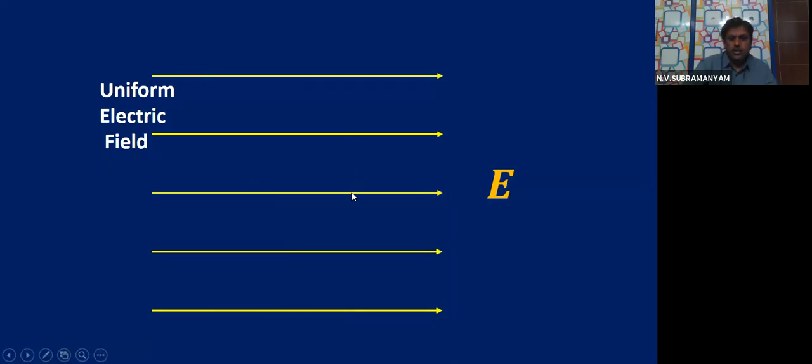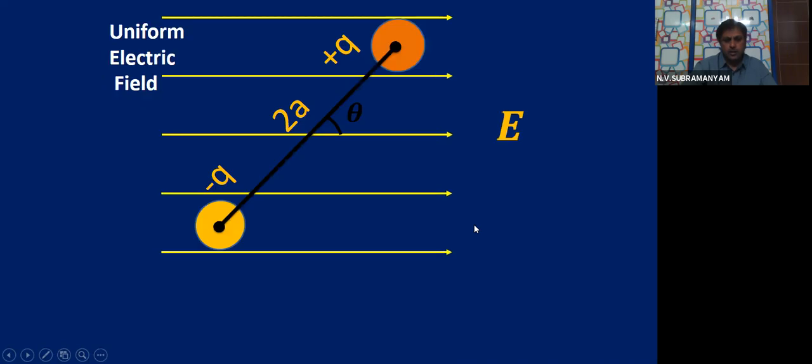So what are you seeing on the screen? A uniform field, which is shown by parallel, equidistant, unidirectional field lines. These yellow lines are symbolic of the field. E is the external field, which is a uniform field. Now in that field, what did we do? We kept a dipole. Let us say the dipole is kept at some angle theta.